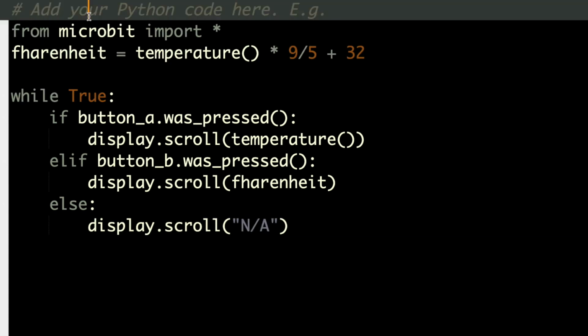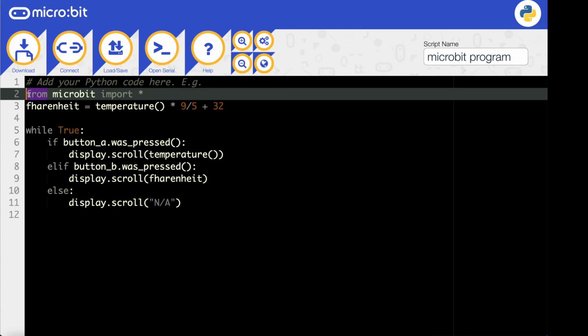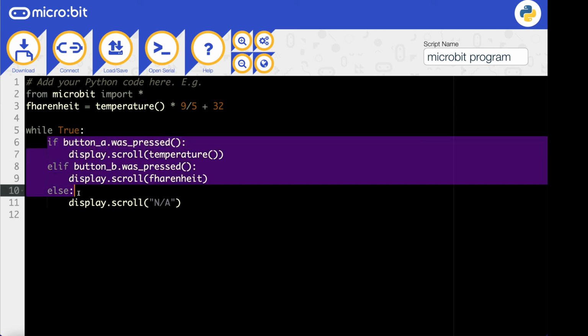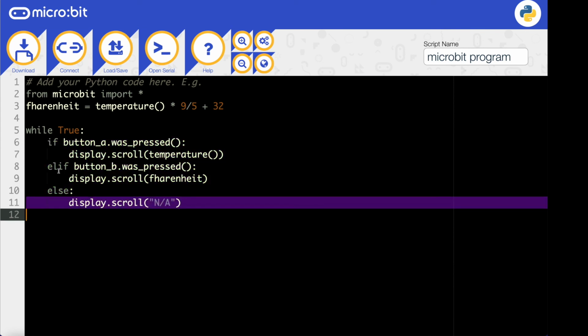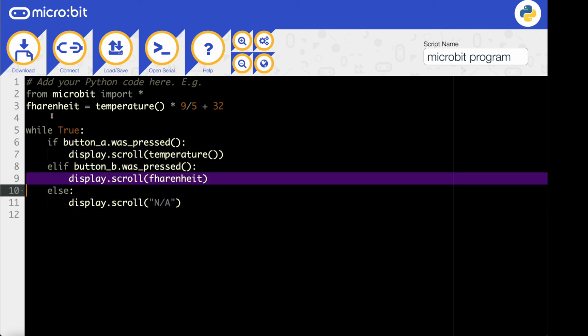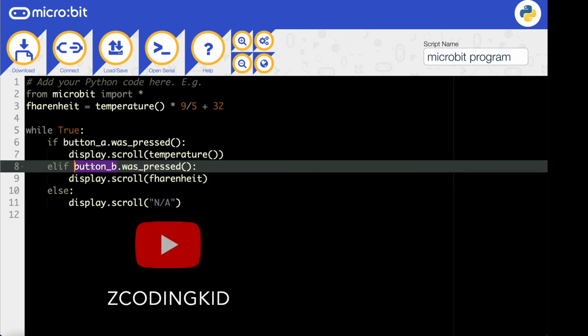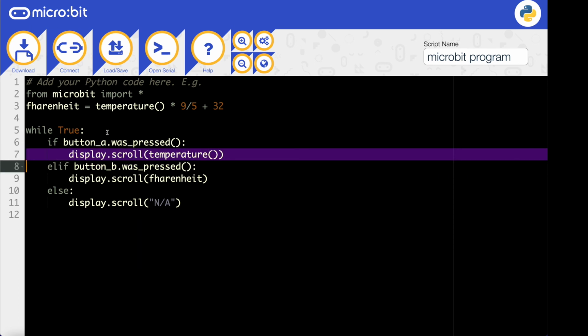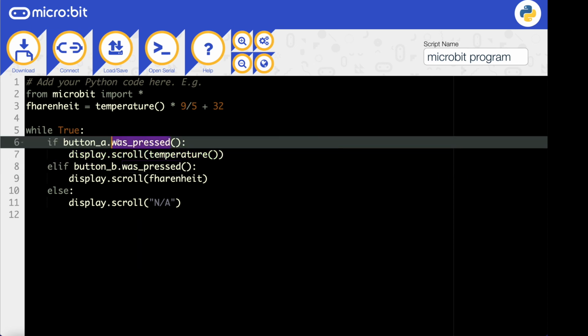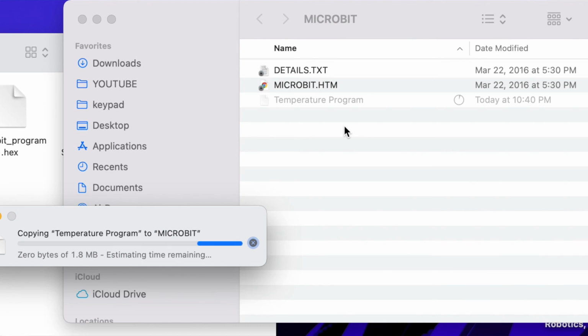So this is basically saying, from microbit, it's going to get the micro:bit set up, and this is going to be like void loop in Arduino. Display.scroll not applicable, and then display.scroll Fahrenheit. It's just going to scroll what Fahrenheit looks like currently, and here it's going to say if button B was pressed, this is the Celsius, and that happens when button A is pressed.